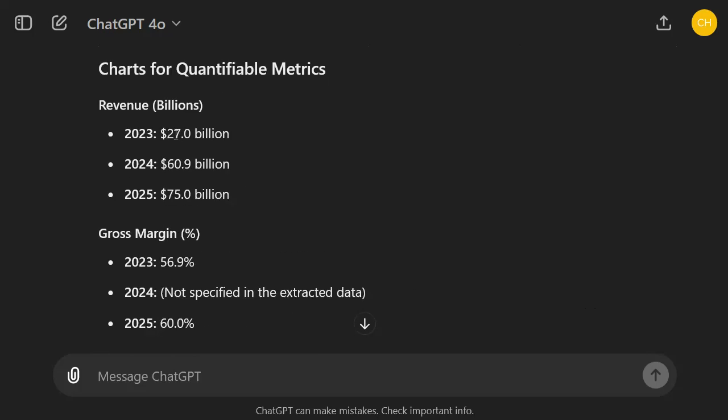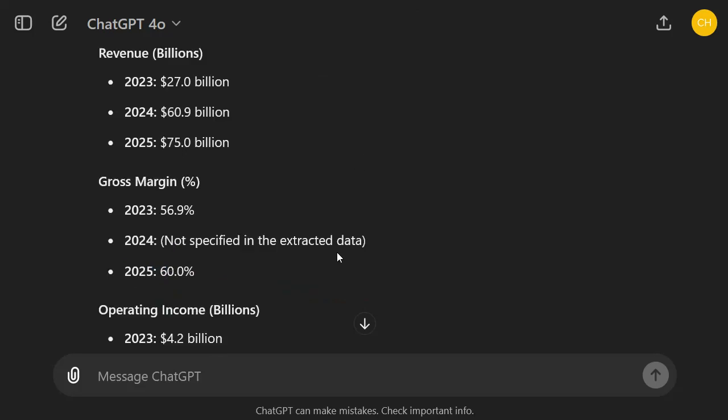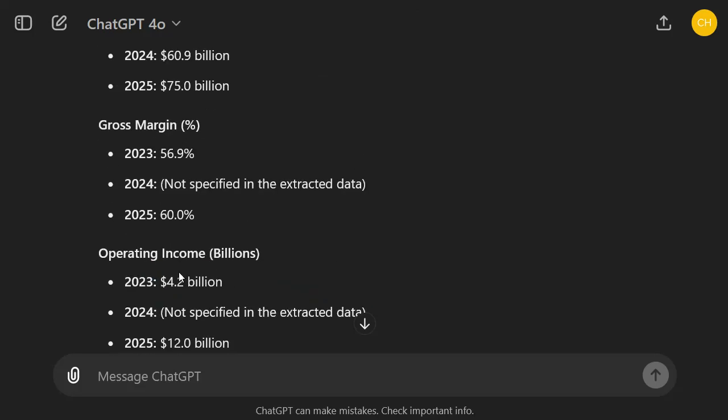So let's have a look at some charts. Revenue going from 27 billion in 23 to 60.9 billion in 24 to 75 billion in 25. The gross margin going from 59% to, here it says not specified, but above it actually specified it, 60%.